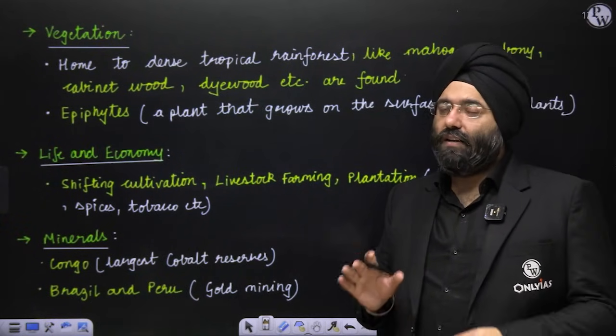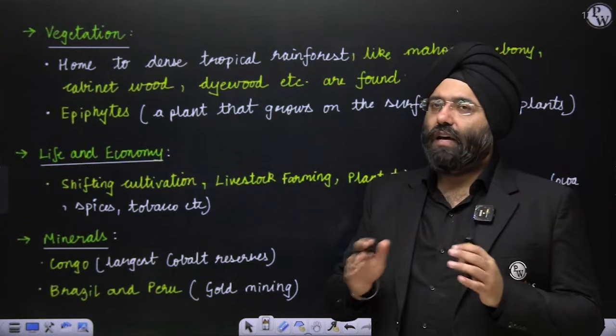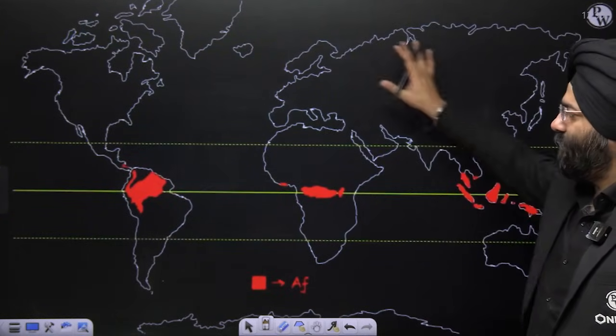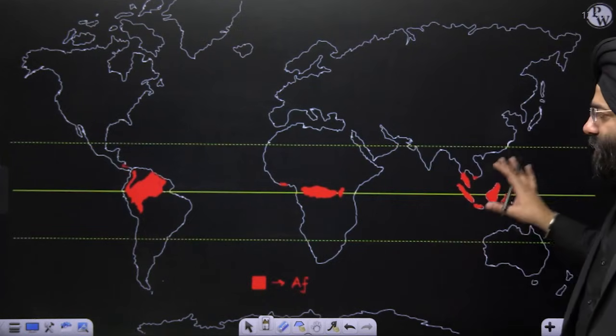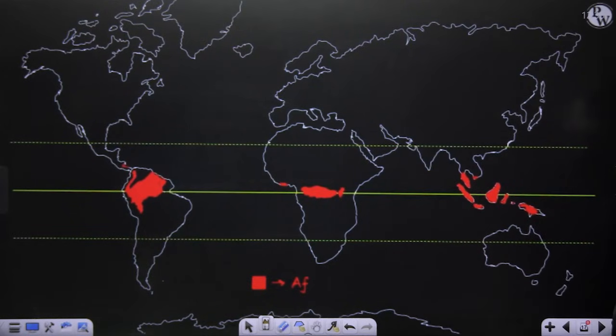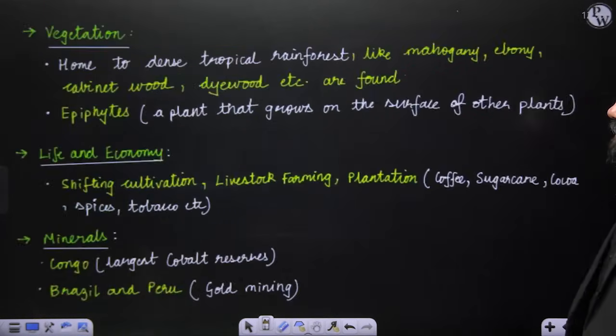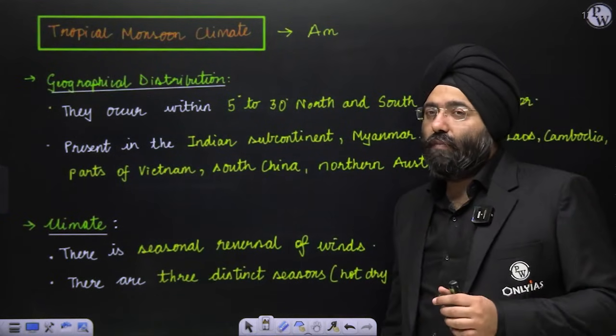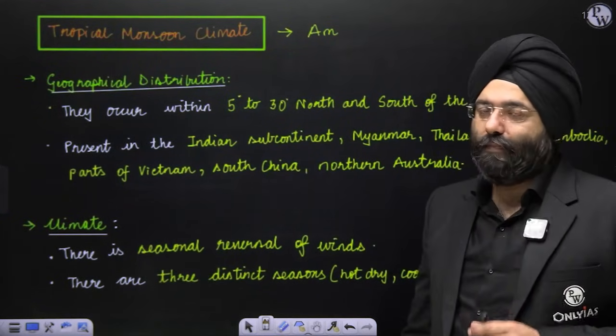So we are covering the economic activities, climate and life comprehensively. Clear? And we have already done the map wherever it is present. So we have done with Af, that is tropical wet climate. Let's move on to the next, tropical monsoon climate. Now, tropical monsoon climate, you remember, Am.